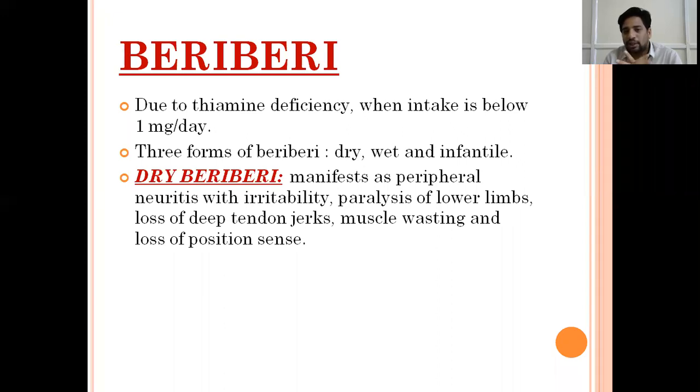Actually, neurons are affected, so they present as peripheral neuritis with irritability and paralysis of the lower limbs, loss of deep tendon reflexes, muscle wasting, and loss of position sensing. In dry beriberi, most commonly the dorsal column of the spinal cord is affected. All position sensation goes through the dorsal column, and the anterior horn cells of the spinal cord are affected, and then the pyramidal tracts are affected. So there will be paralysis of the lower limb because of pyramidal tract involvement.